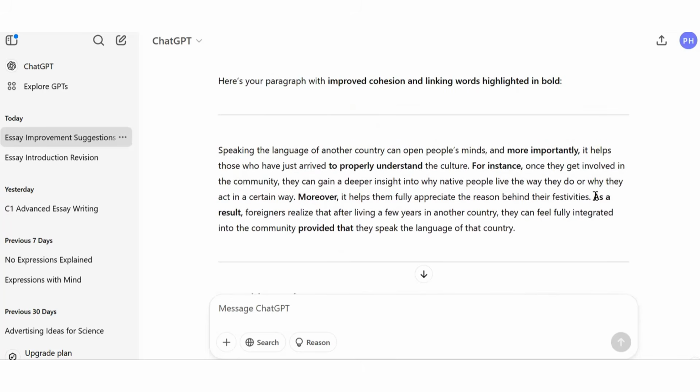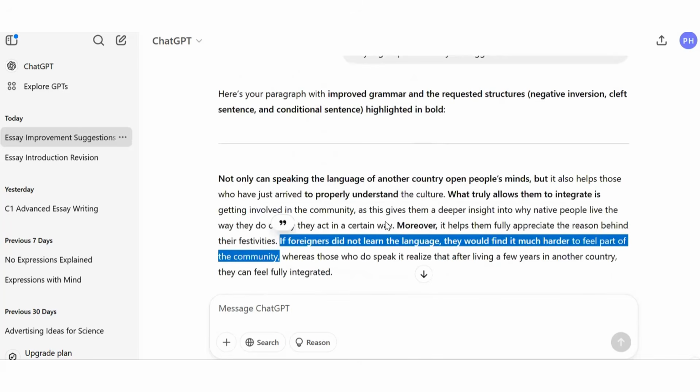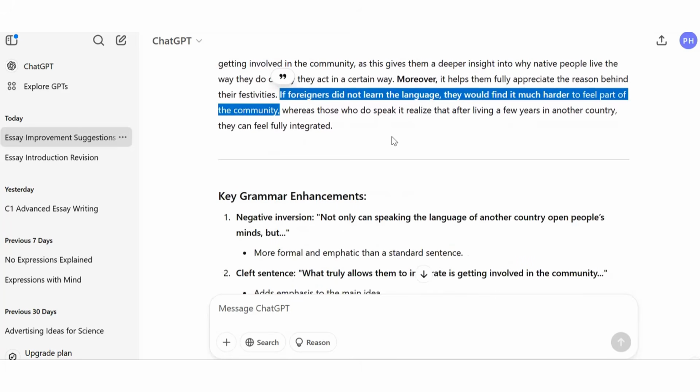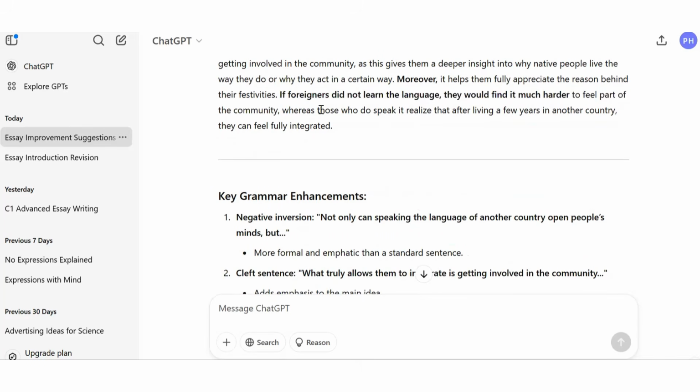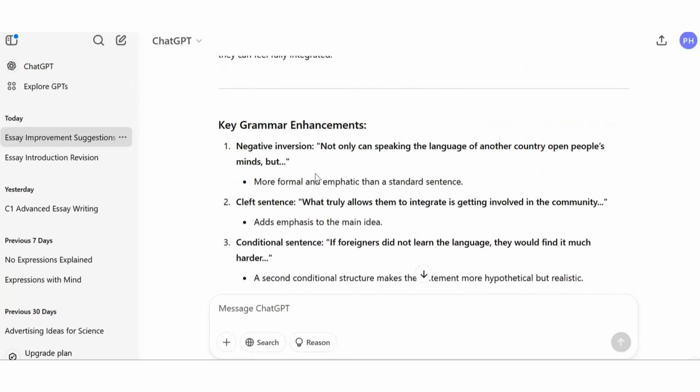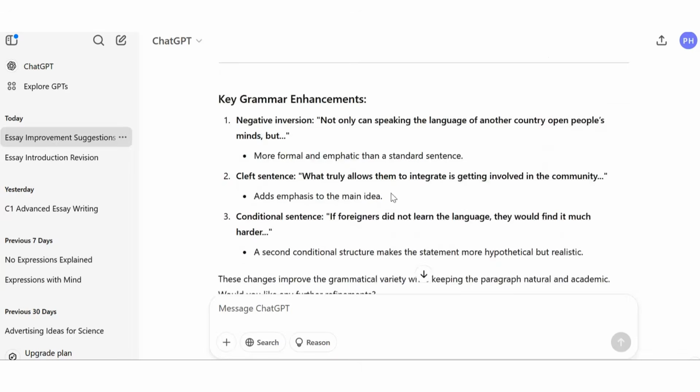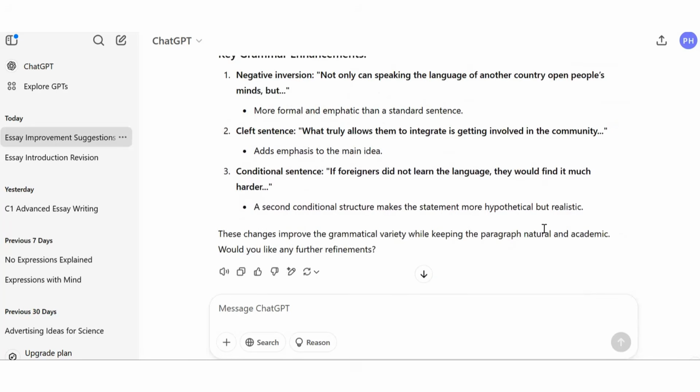And we can see here, as a result, foreigners realize that after living years in another country, they can feel fully integrated into the community. So now with this second conditional, we get an added grammar bonus. And then it carries on: whereas those who do not speak it realize that after living a few years in another country, they can feel fully integrated. So we can see here how we've included some improvements.